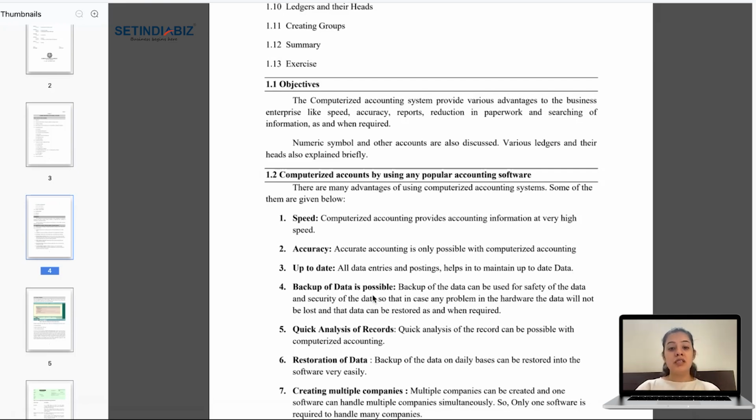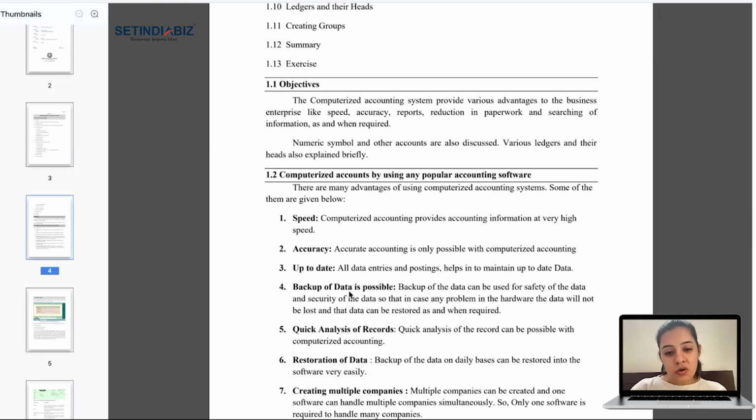Then backup of data is possible. Backup of data is possible very quickly. We just need to copy and save the file, right? Earlier, how did we make manual accounting backups? We used to make files again and again overnight, right? We used to keep another paper file and create other papers and so on as backup. But those backups can be burned or destroyed by nature's acts.